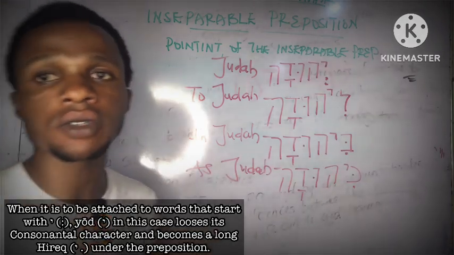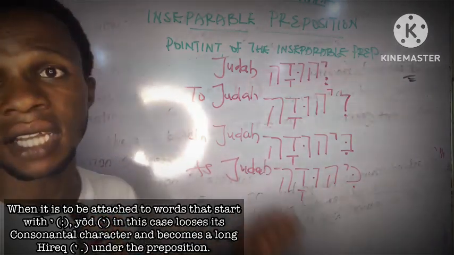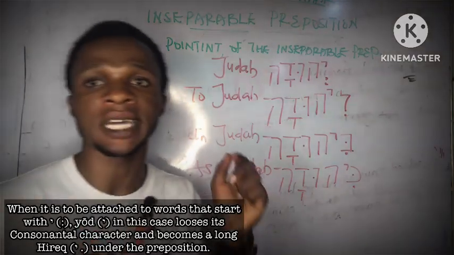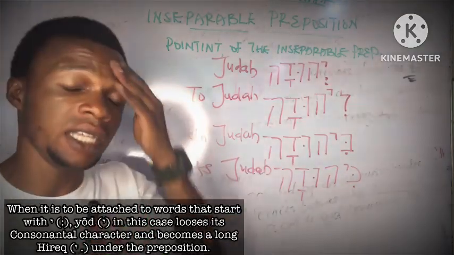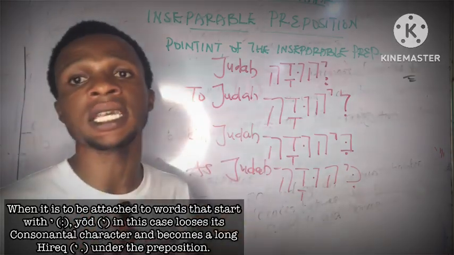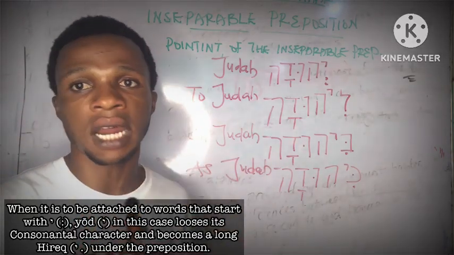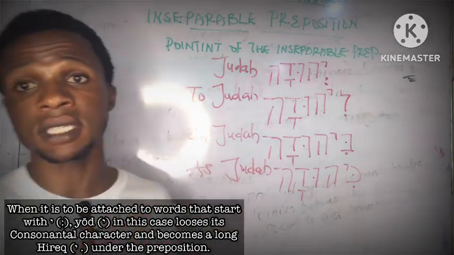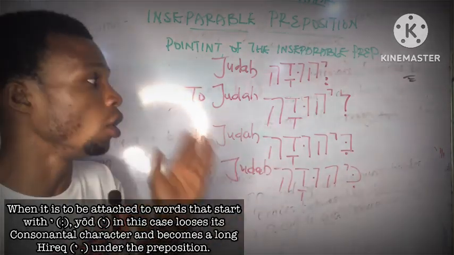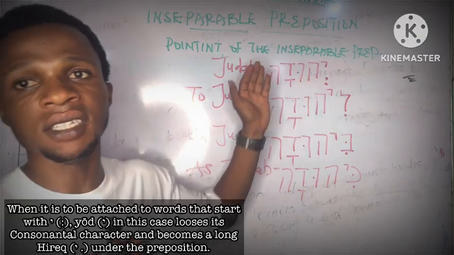Don't forget that the third rule states that when you are attaching your inseparable preposition to any word that starts with ye, that is yod and shewa, what is going to happen to that preposition is that the yod is going to lose its consonantal character. That is, it's not going to work as a consonant again. It's now going to change into a long hireq, which is long i.